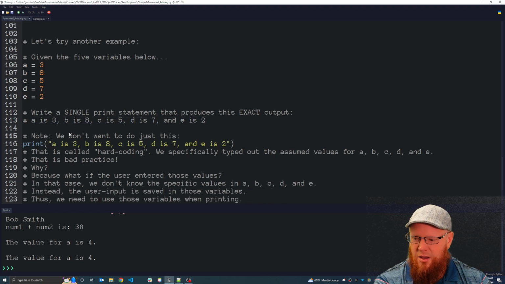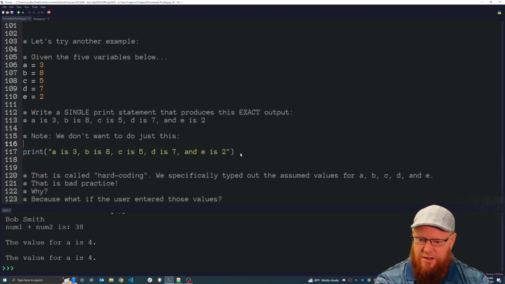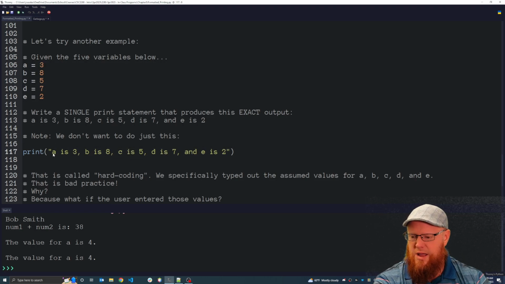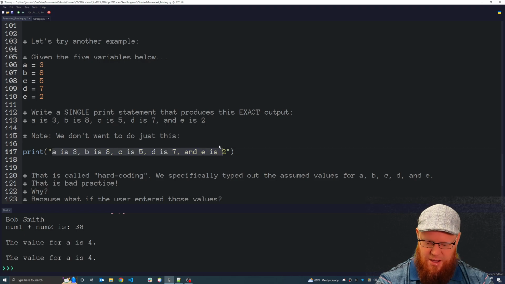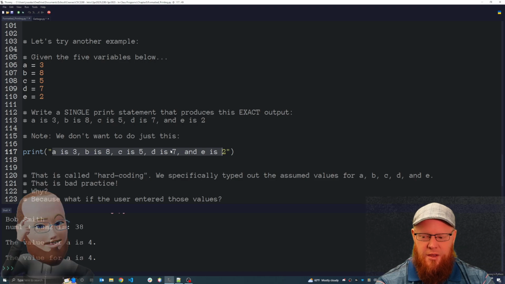Now for clarity, we don't just want to make that print statement that you see right here, right? This would be horrible. We don't want to just print that. Why? Because this is called hard coding. This is saying, oh, you want to print these values? Sure, I got your back, no problem. A is 3, B is 8. We're like, yeah, this is big brain. C is 5, D is 7, E is 2. And we're directly printing the values from those variables in a print statement. That's a fail.